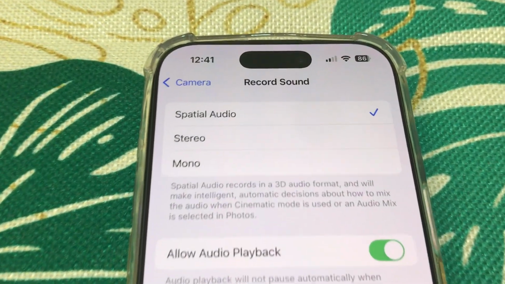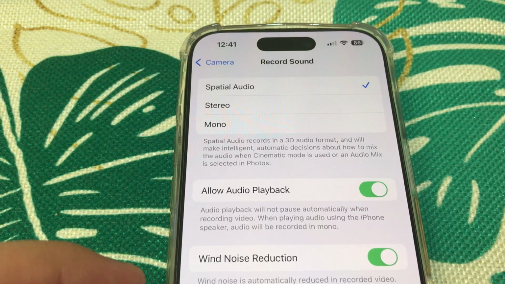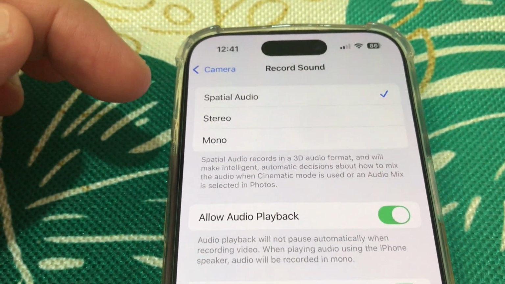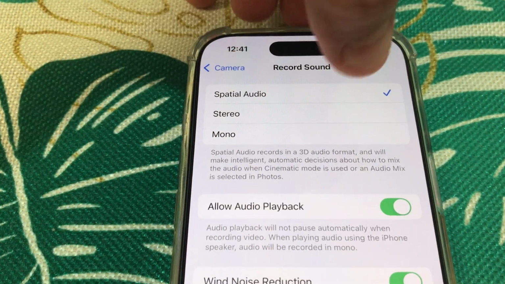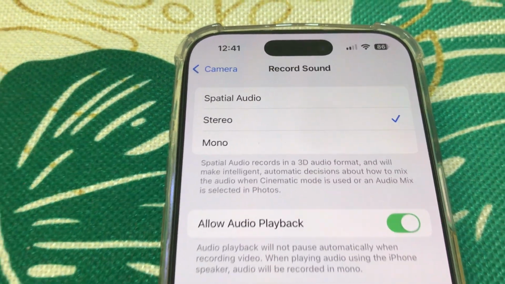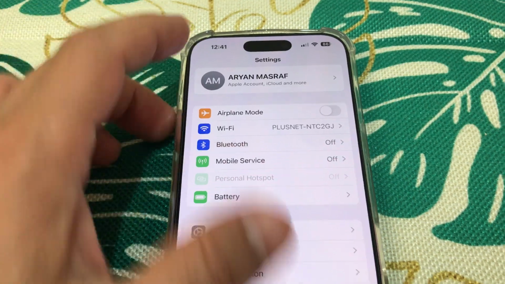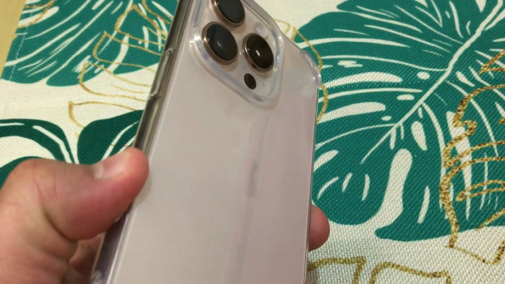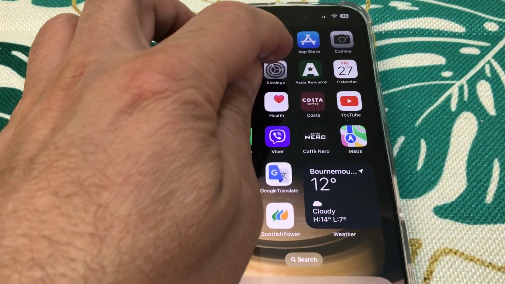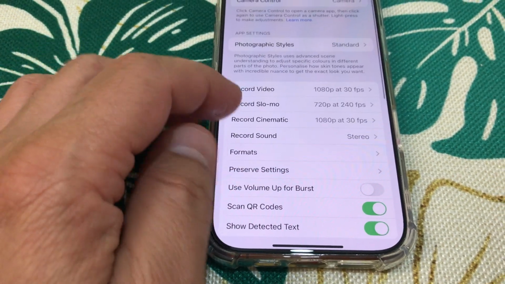So best thing is to, if you want to get rid of spatial audio, you need to change it to stereo as on previous Apple iPhones. Stereo. That's it. This is how to change record sound, record audio on iPhone 16 Pro.